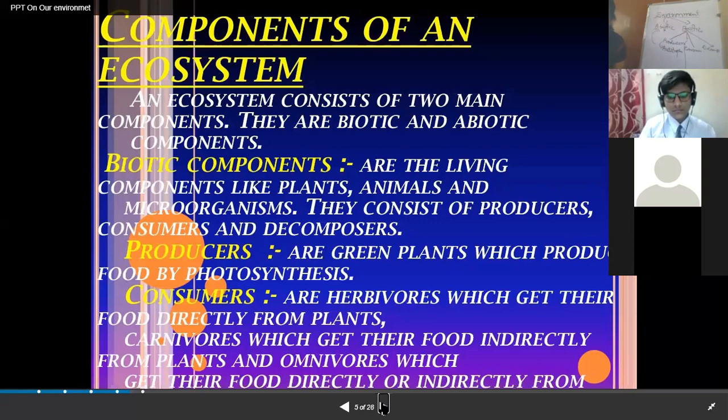Now, consumers are those who depend upon producers for their food. Producers are the ones who synthesize their own food with the help of the abiotic component as well as the sunlight, which they trap and convert into chemical energy. Now, consumers are the ones which depend upon other organisms, like they depend upon the producers so that they can get the energy.